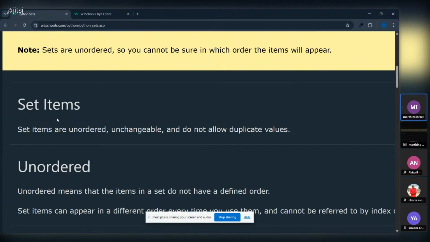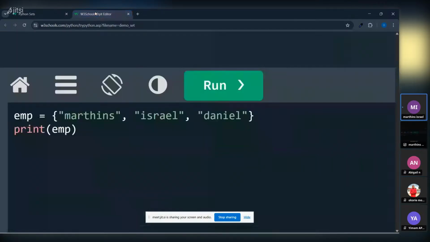Or if your instructor, Mr. Moses, has given you a data set to work with, which is a set type of data, we should know that that set is unordered. That means that set is scattered. It's for you to find how you are going to arrange those unordered lists. And remember, it's unchangeable and does not allow duplicate values. So let's check what this means.